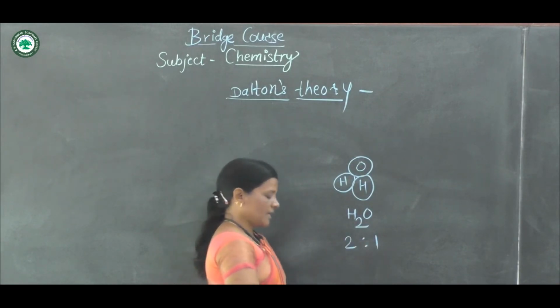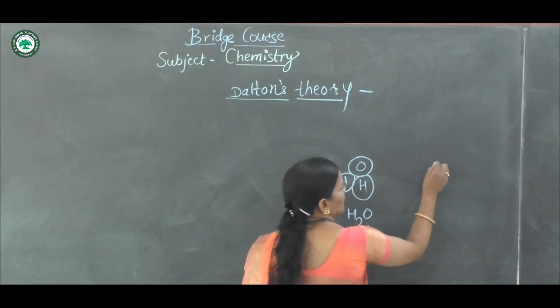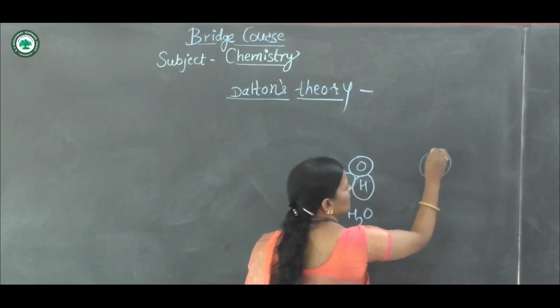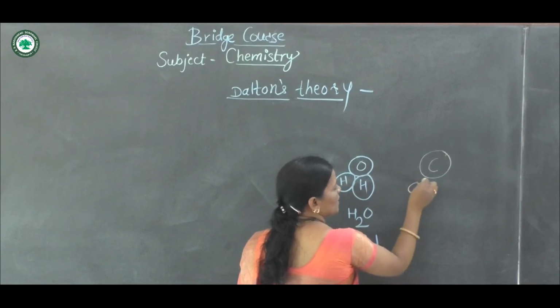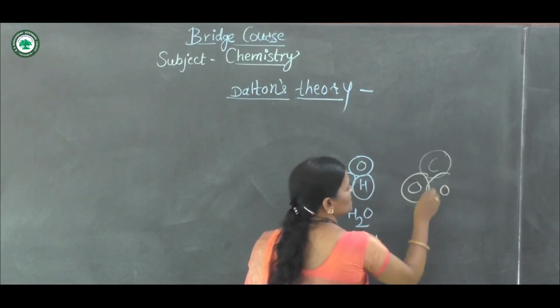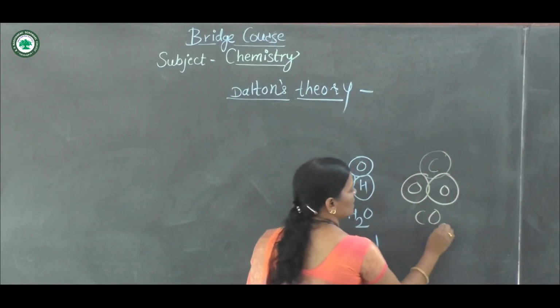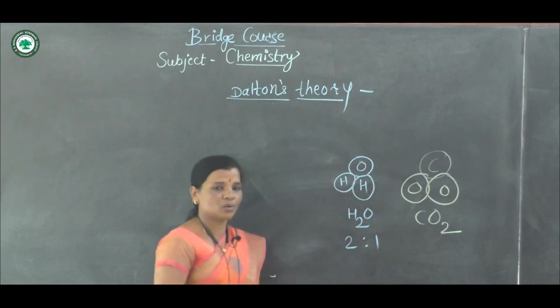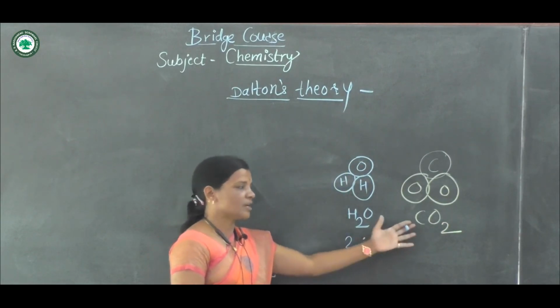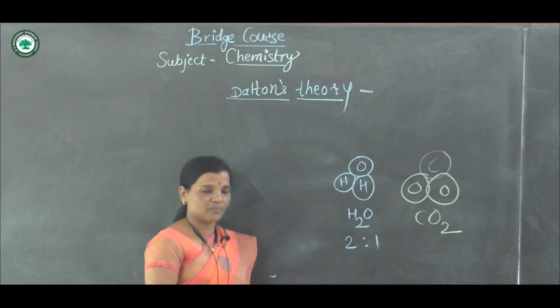Now here is another example, carbon dioxide. In the formula of carbon dioxide, carbon and 2 oxygens are present. According to Dalton, again here, what is the atomic ratio of carbon and oxygen if we compare?